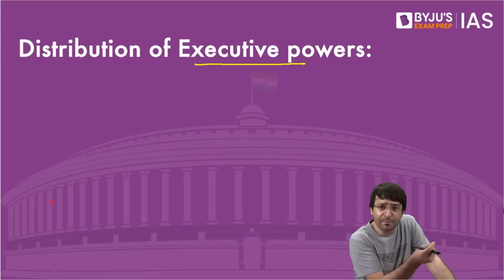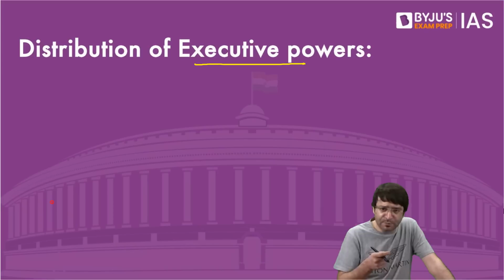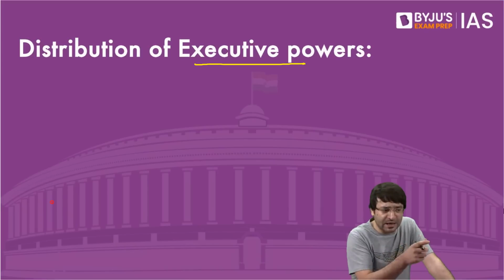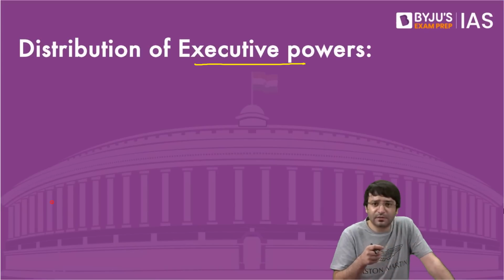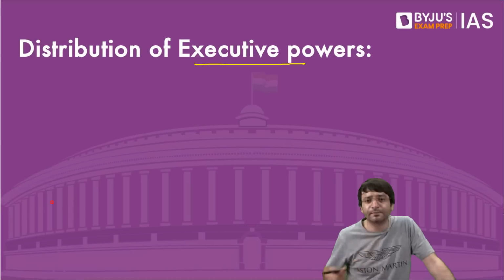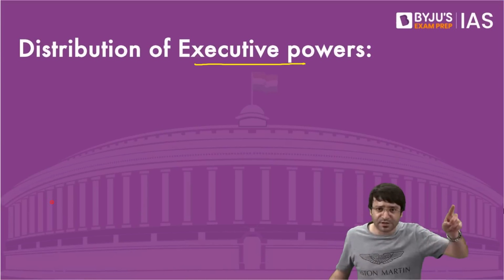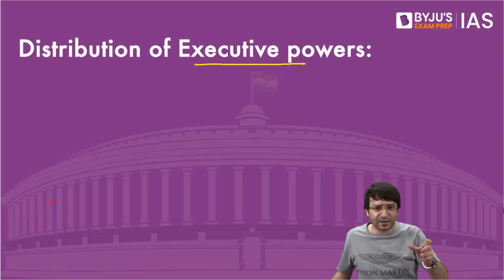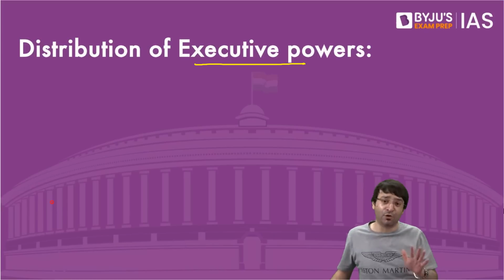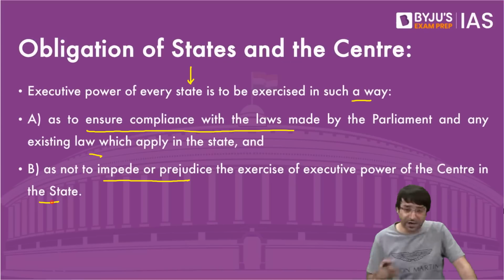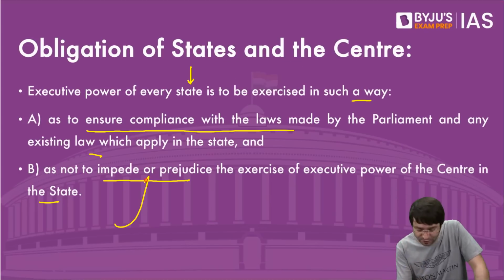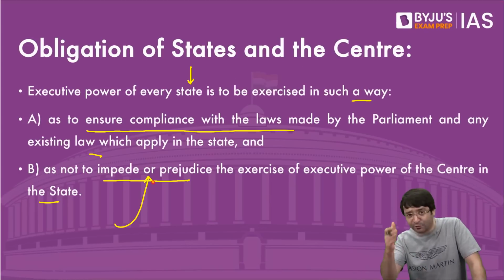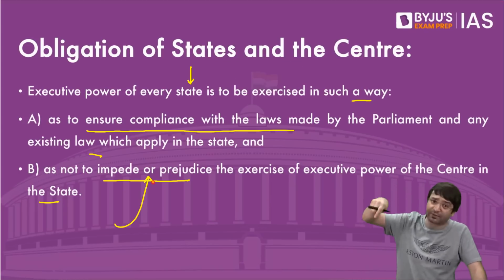But there is also army. Can West Bengal say that army is not allowed in West Bengal? Army reports to the center. The president is the supreme commander of Indian armed forces. Can it happen? No. Why? Because your executive power shall not impede, shall not restrict, shall not prejudice the executive power of the center.